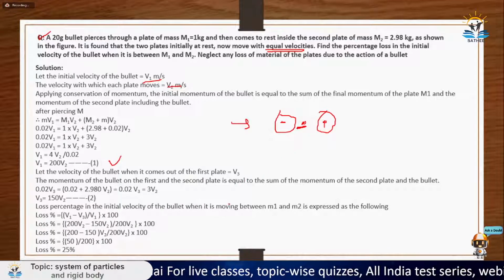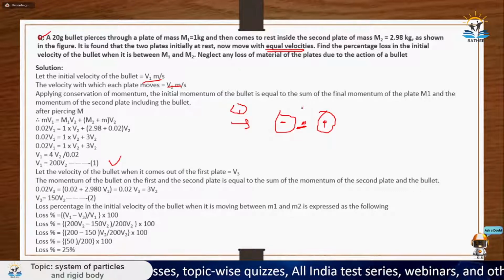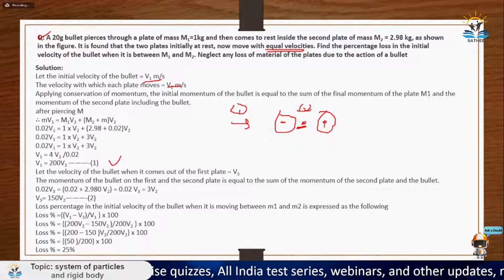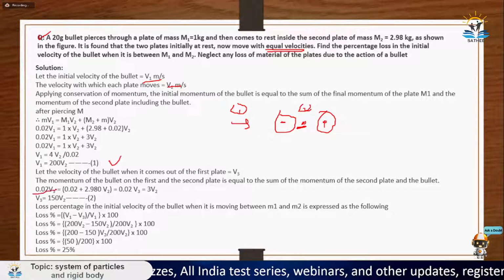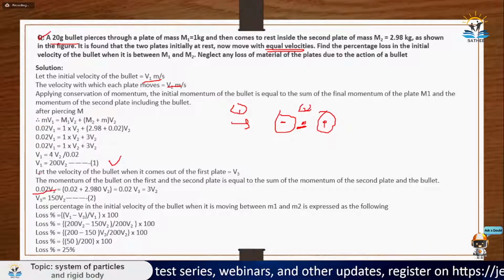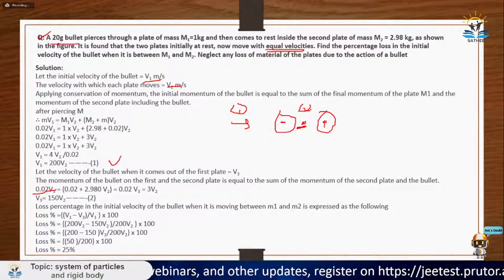So how to do this? Again, momentum conservation between this point, let's say this point is one, and this point, let's say this point is two. So do momentum conservation between 1 and 2. Initially, again, 0.02 into V3 because it is 20 gram. So again you need to do calculations in SI units only. So 0.02 into V2. Sorry for the pen.